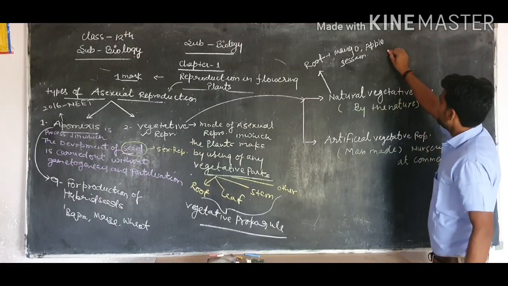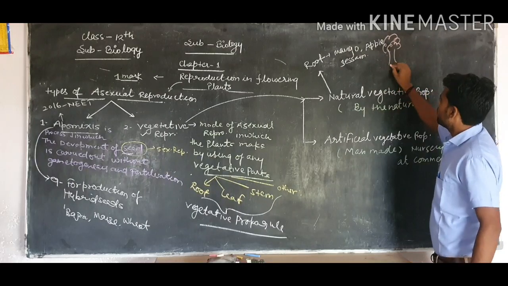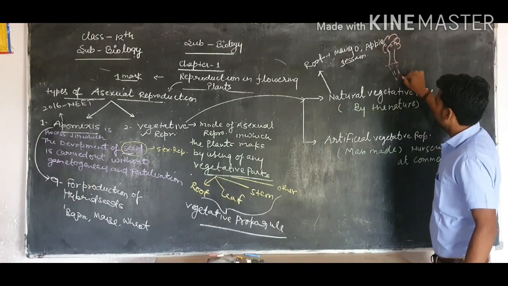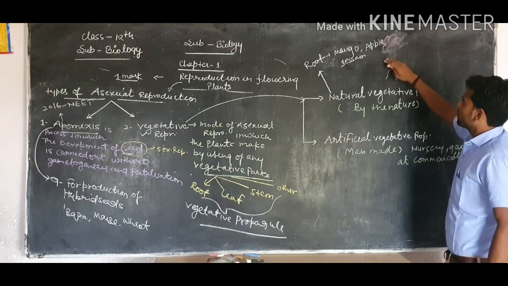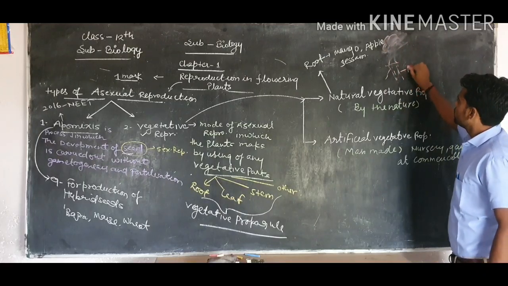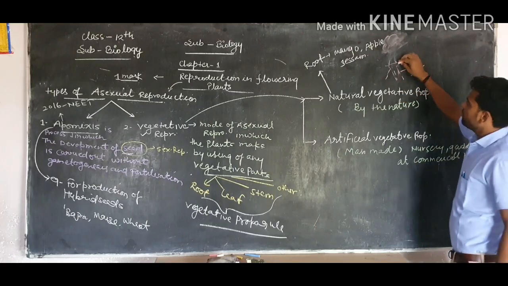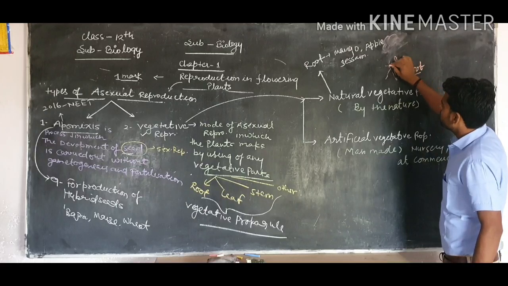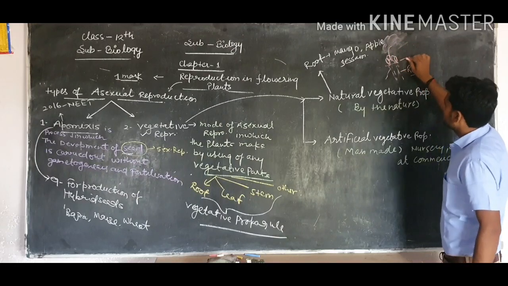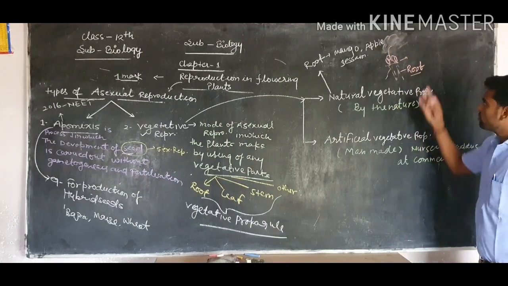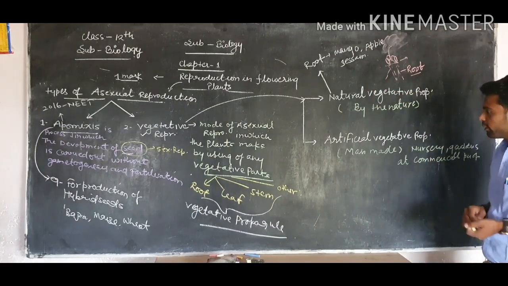Like as we see, a plant is growing here, and some of the part, the underground part, is present as a root inside the ground. After some time, this plant can be cut from the surface of the ground, but the remaining root is embedded inside the ground. After some time, this root produces some buds and leaf-like structures, and can produce that type of plant again. So this is called natural vegetative propagation with the help of root.